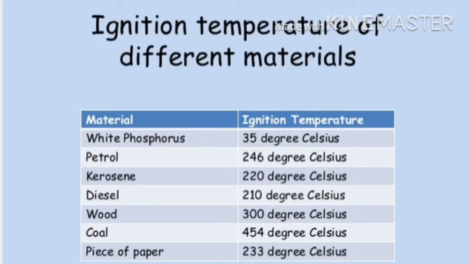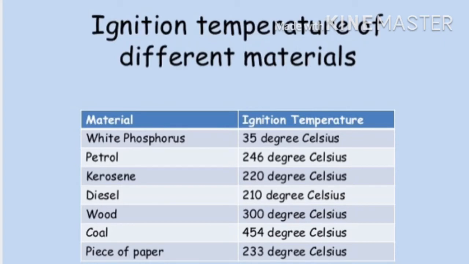So from this table we understand that each different material or substance has a different ignition temperature. And during combustion, when a substance reaches its ignition temperature, only at that time it starts to burn. So such a temperature is called the ignition temperature.